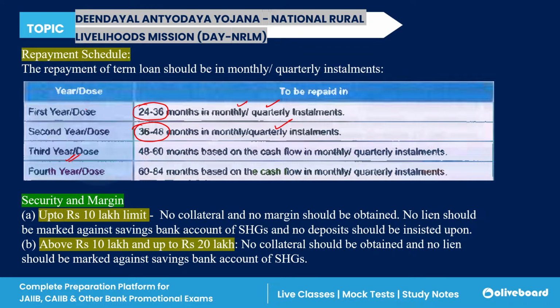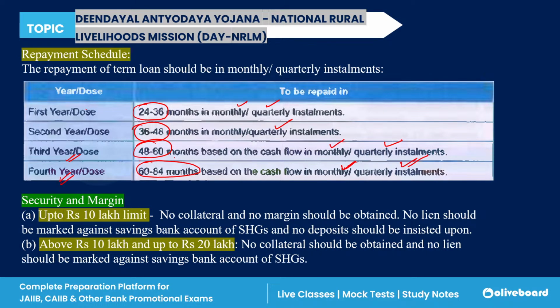If you are in the third year or you have withdrawn the third dose, you have a withdrawing time period of 48 to 60 months, and this is again in monthly and quarterly installments. If you are in the fourth year, you have a withdrawal period of 60 to 84 months, and this is withdrawal in monthly and quarterly installments.